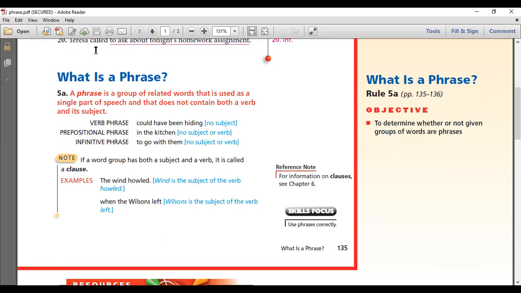Okay. And before we do anything, I want to start by introducing to you what a phrase is. So, what is a phrase? Before we do this, I want to explain something very specific. I'm going to put it on the whiteboard first, and I want to introduce to you guys two terms that we use quite frequently in grammar.